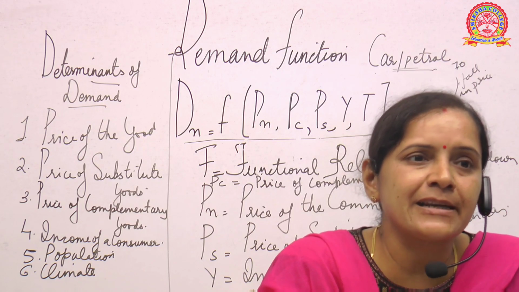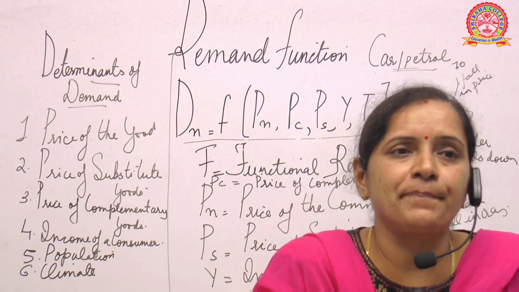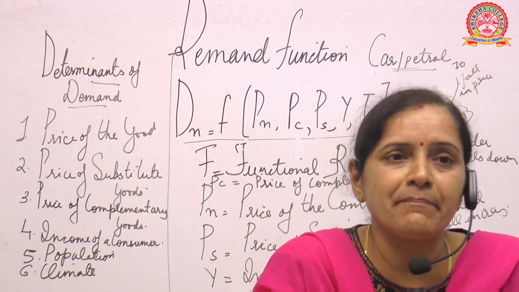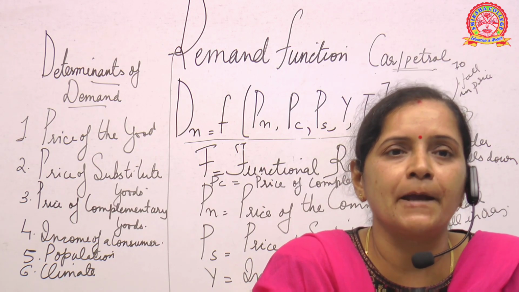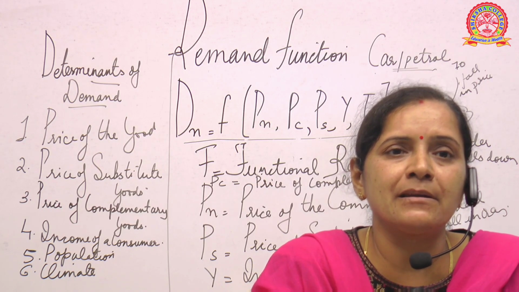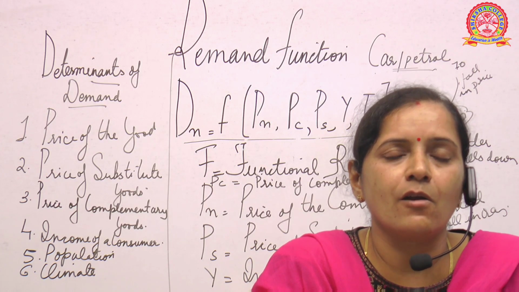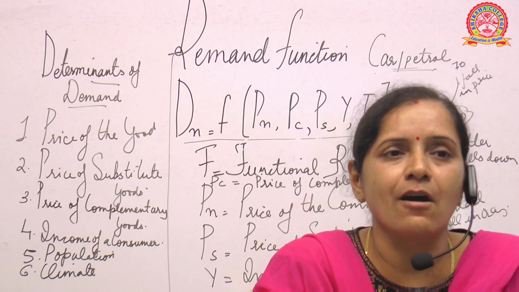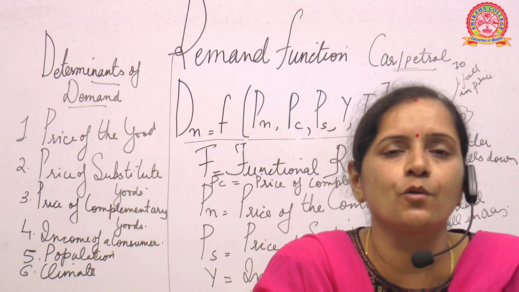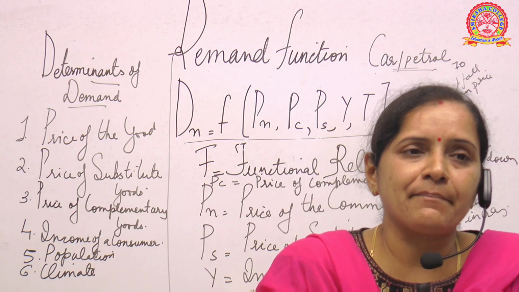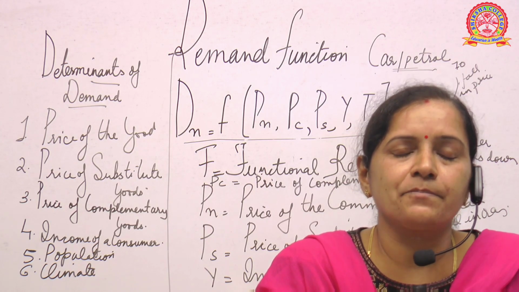But suppose you take a place like a hill station where the climate is very cool, like Bangalore. Bangalore is a city where throughout the year it is very pleasant, very cool, and sometimes it rains and becomes very good. So in Bangalore the use of AC is very limited. Why? Because the place is already cool and they don't need an AC. Is it clear? So depending upon the climatic situation, the demand for a particular product may rise.